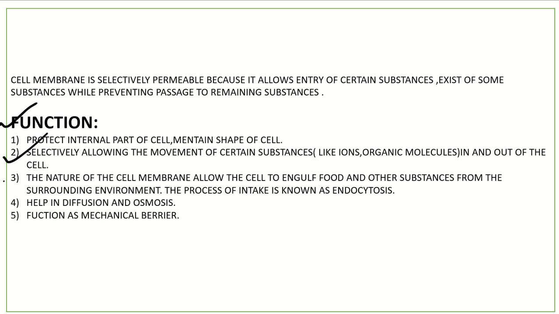Apart from its selective and protective nature, it also allows a few organisms to uptake their own food with the help of endocytosis. Endocytosis is the process through which some organisms can uptake their food. That food can be solid or liquid. Apart from endocytosis, the membrane helps in diffusion and osmosis too. It also functions as a mechanical barrier. So this is all about the cell membrane.